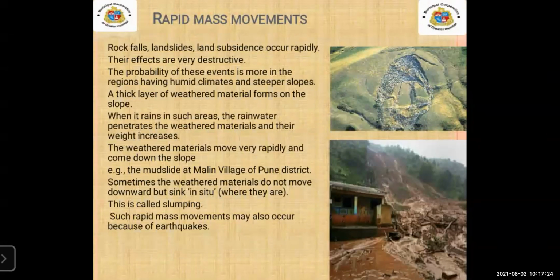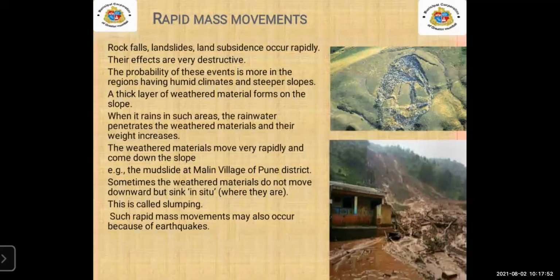A thick layer of weathered material forms on the slope. When it rains in such areas, the rainwater penetrates the weathered material and its weight is increased. The weathered material moves very rapidly and comes down the slope. An example is the mud slide at Malin village of Pune district.